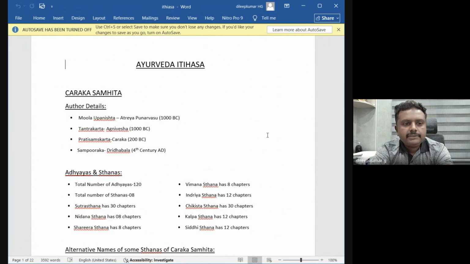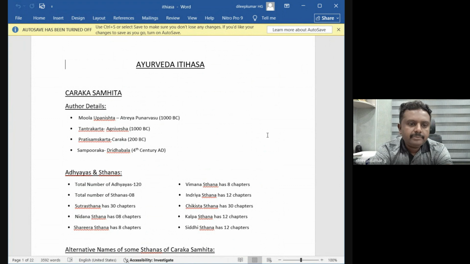Last class we discussed that the Mula Upadeshta of Charaka Samhita is Atreya Punarvasu. He may date back to 1000 BC. The Tantrakarta is Agnivesha, a disciple of Punarvasu, who also belongs to the same time period, around 1000 BC. And the Pratisamskarta is Acharya Charaka. Just see the time gap between Agnivesha and Charaka, around 800 years. Acharya Charaka is 200 BC.